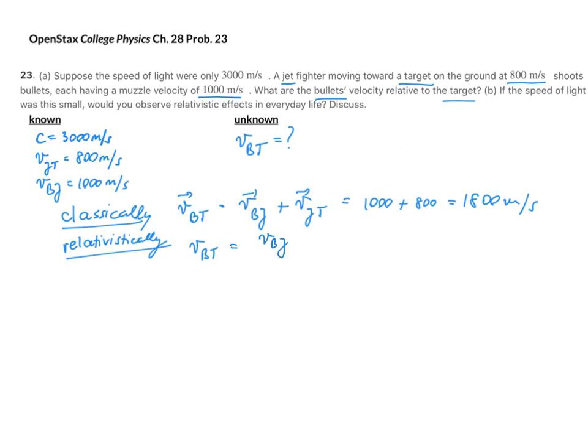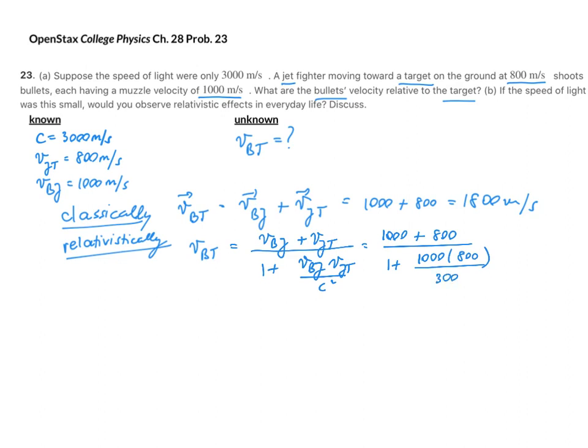Again, we have to keep the same order of subscripts, plus v JT divided by 1 plus v BJ v JT divided by c squared. So that would be 1,000 meters per second plus 800 meters per second divided by 1 plus 1,000 meters per second times 800 meters per second divided by 3,000 meters per second squared.